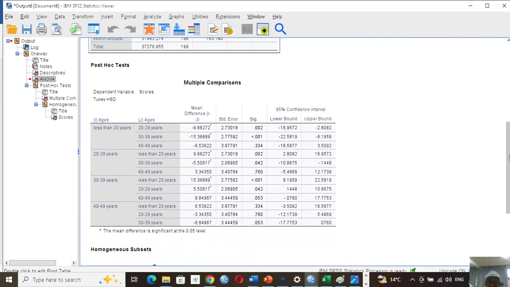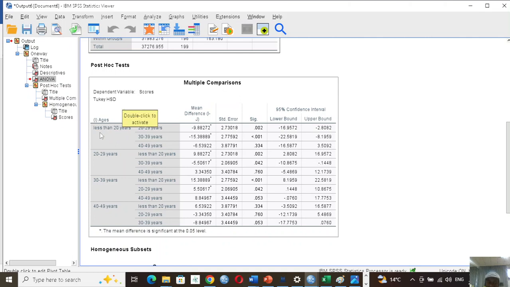Now this one here is the multiple comparison analysis, using the Tukey HSD. It will pick any of the age groups to compare. So you see those under 20 years, you compare them with 20 to 29, and then you check the significance value here.